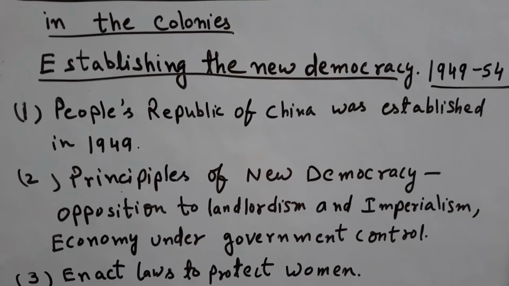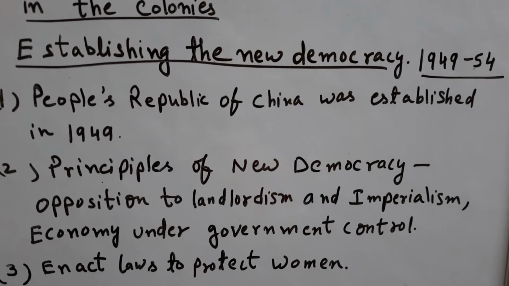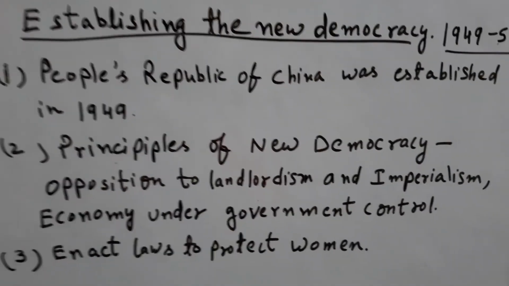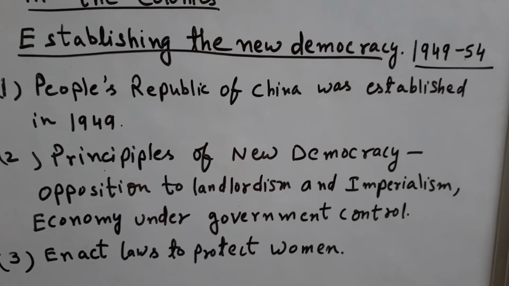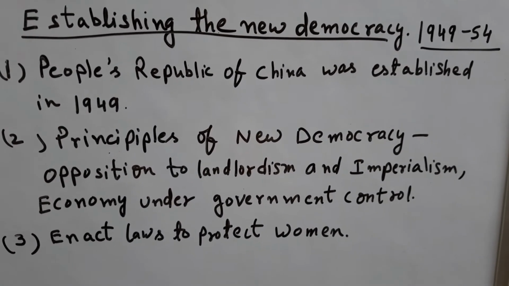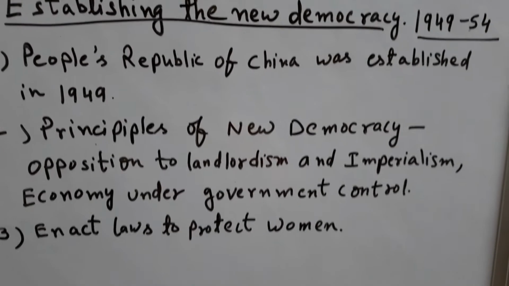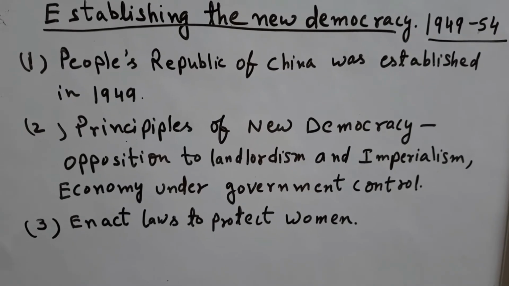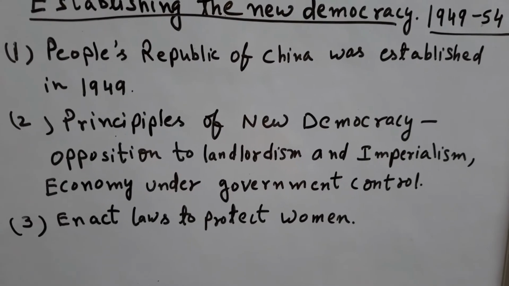Now let us summarize this topic, establishing the new democracy 1949 to 1954. The first point is People's Republic of China was established in 1949. Principles of new democracy, that is opposition to landlordism and imperialism, economy under government control, and enact laws to protect women.